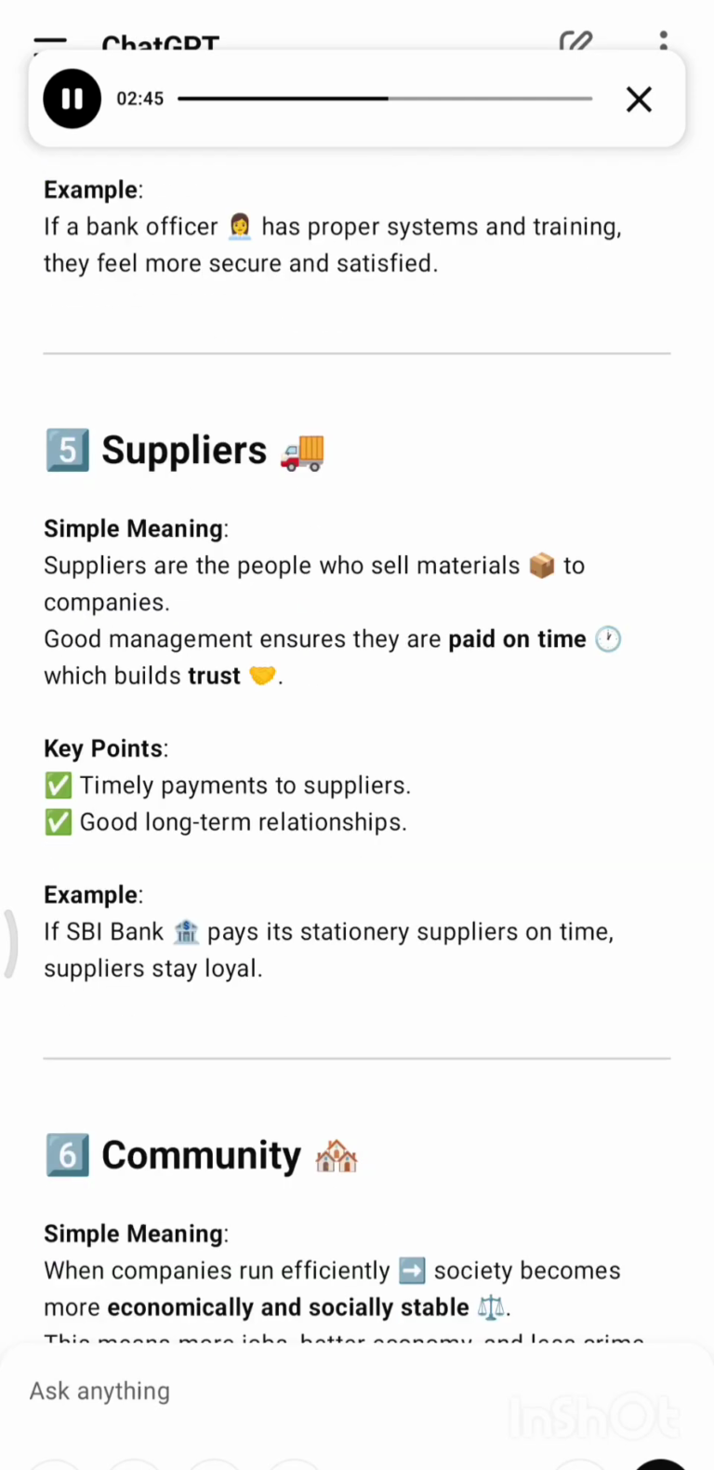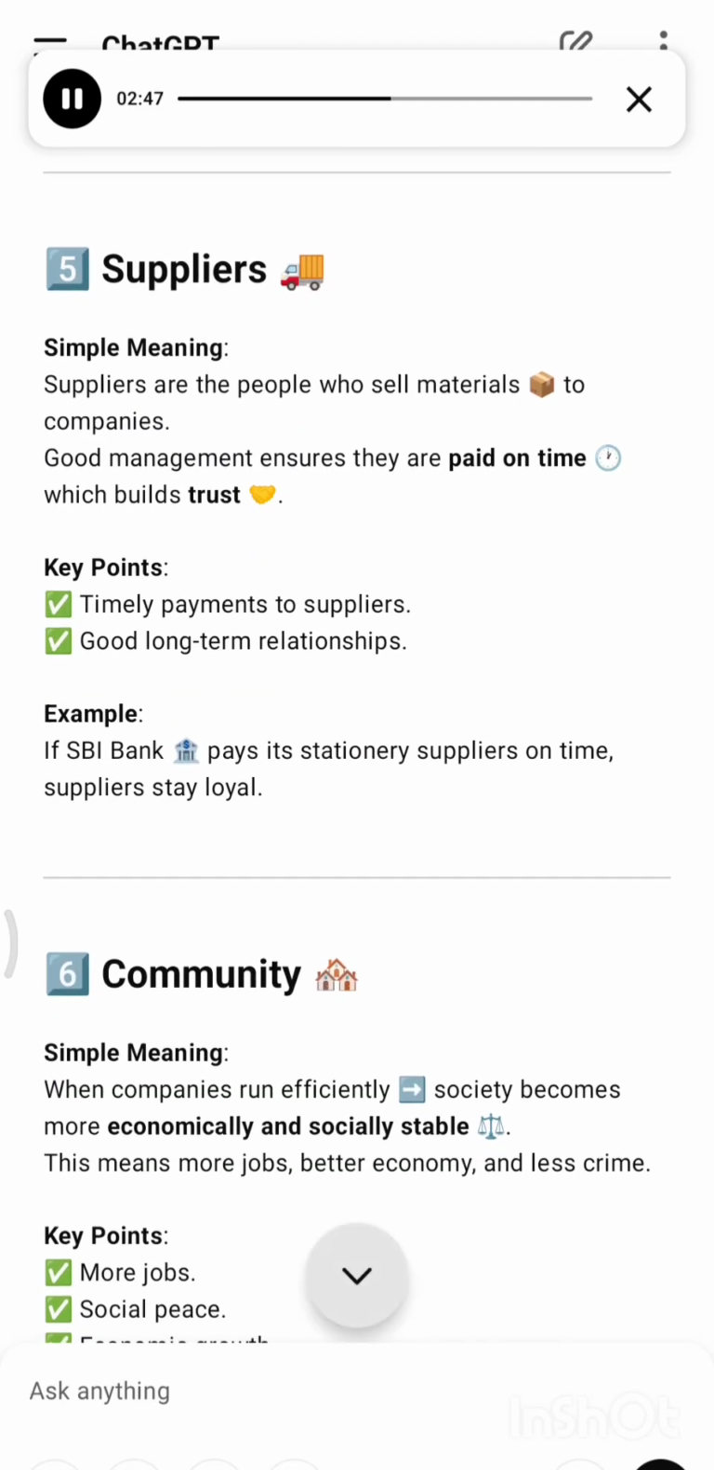Number 5, suppliers. Simple meaning: suppliers are the people who sell materials to companies. Good management ensures they are paid on time, which builds trust. Key points: timely payments to suppliers, good long-term relationships. Example: if SBI Bank pays its stationery suppliers on time, suppliers stay loyal.